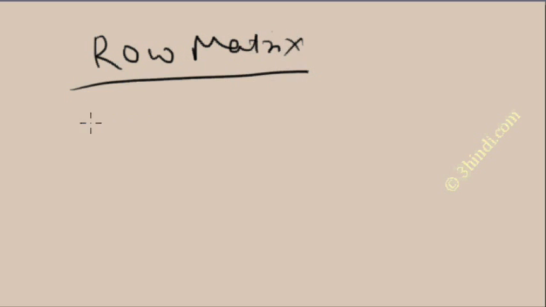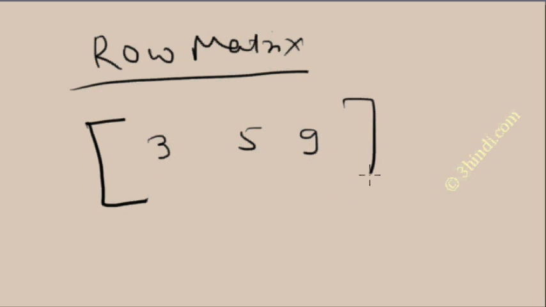Here I will explain the row matrix. What is it? If any matrix has a single row, then it is called a row matrix, for example 3 5 9. Here in this matrix you see a single row. The number of elements can be anything, but the row is single.